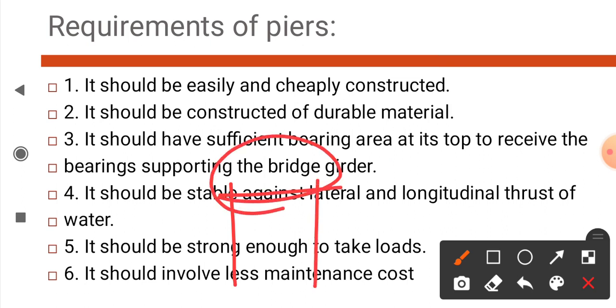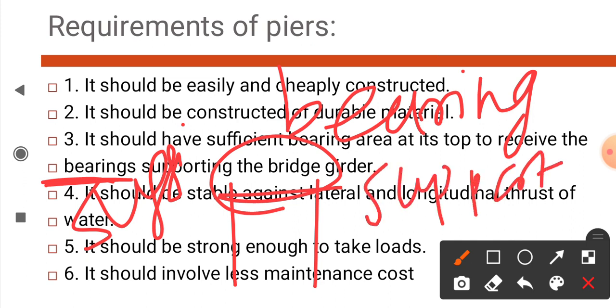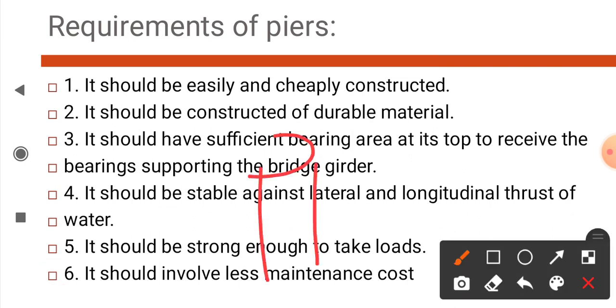At the top of the pier there should be sufficient area to fix the bearings which support the bridge girder, and also allow longitudinal movement and absorption of load, vibrations, etc. These bearings support the bridge girder and transfer the load to the pier.